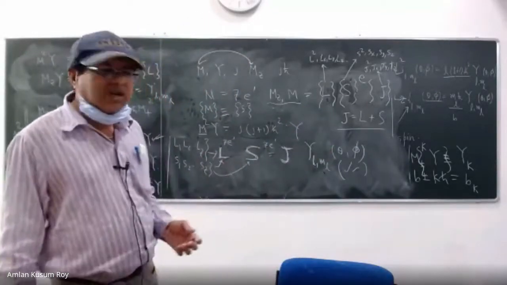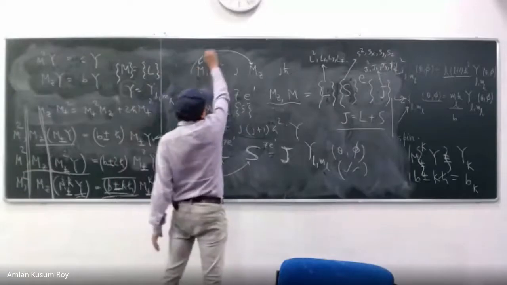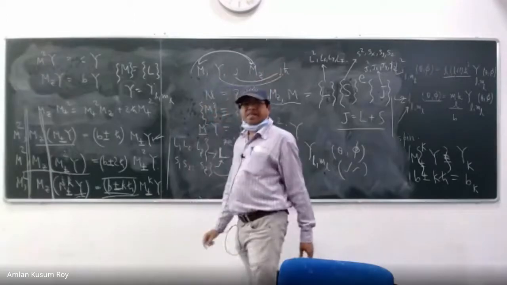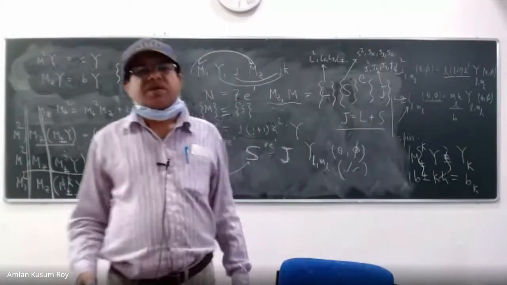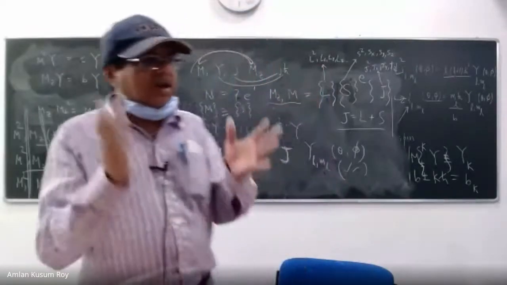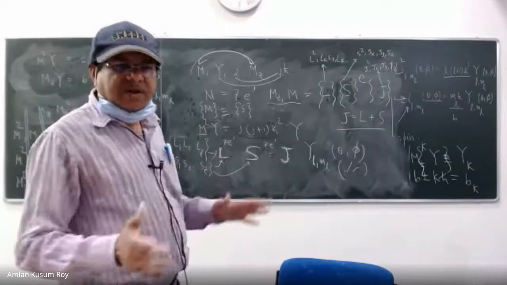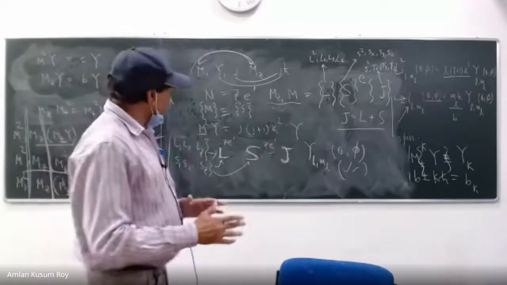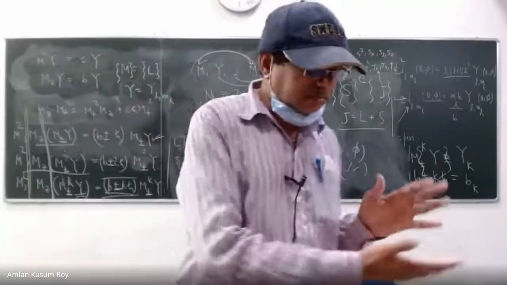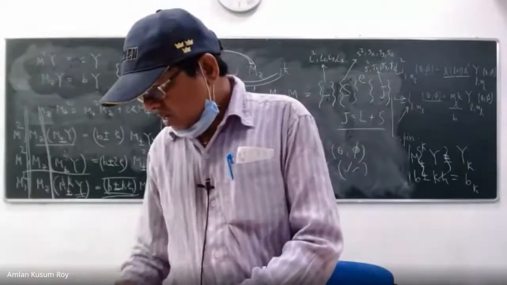In the next class, we'll tell you how these differences will come into the picture. We just discussed M square and Mz. We did not discuss these three things: Y, J, J, H cross. The eigenvalues, that means B and C. So in the next class, we'll discuss what will happen to B, what will happen to C, what will happen to Y if we go from L to S to J. It is not a very big thing, but you need to understand the difference. Until this point, this is absolutely general. Anybody has any question? Okay, any questions, comments?